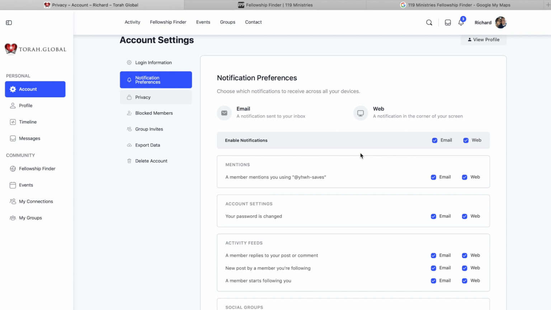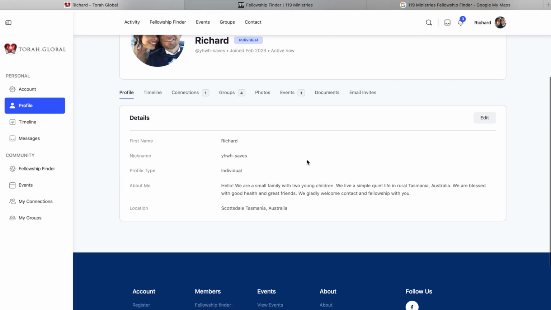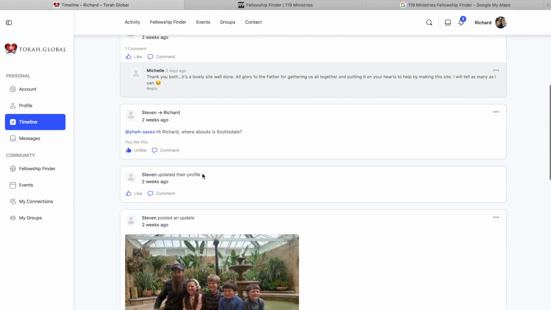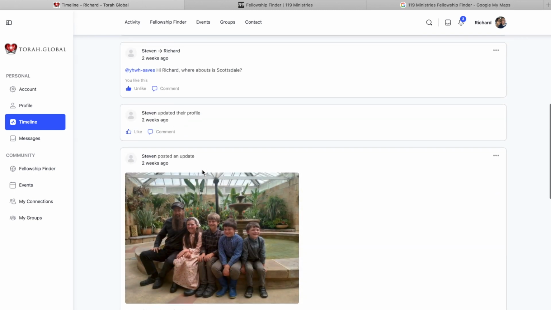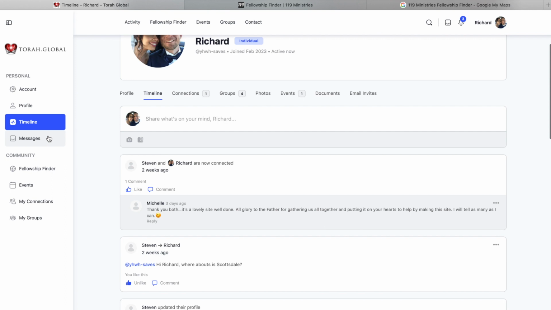Privacy just gives you a few more options. If you happen to block someone, it'll show up here. You can delete your account here as well. Profile, this just means you can go through and edit, so you can edit your profile anytime, and your location, etc. Your timeline is just a record of things that you've done. So if you have connected with someone else, if you've posted an update, etc. And the timeline will show people you're connected with and yourself. So it's not like the activity feed where it shows everybody. Your timeline is more relevant to you and your connections.